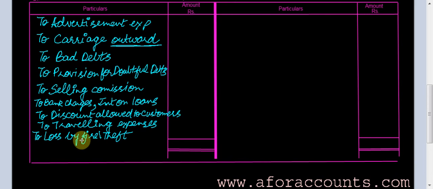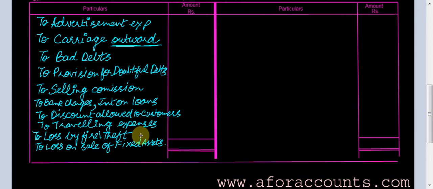Loss on sale of any investment. This also has to be recorded here. And then any loss on sale of fixed assets. To loss on sale of fixed assets has to be recorded here. Okay.